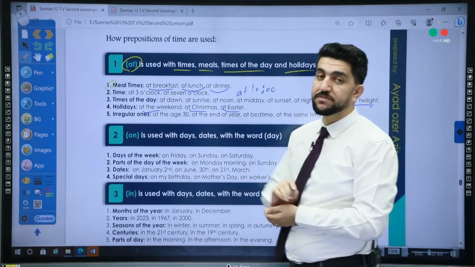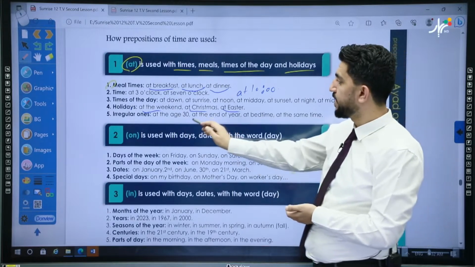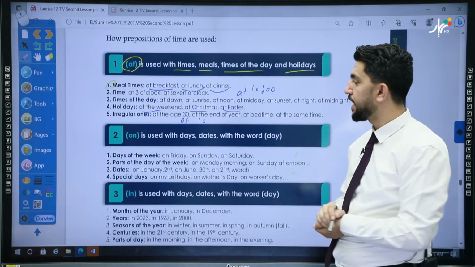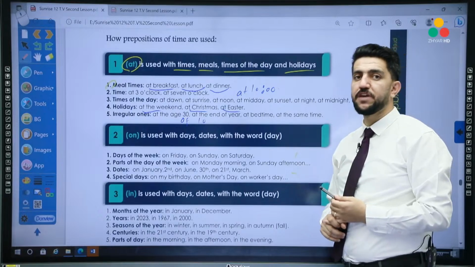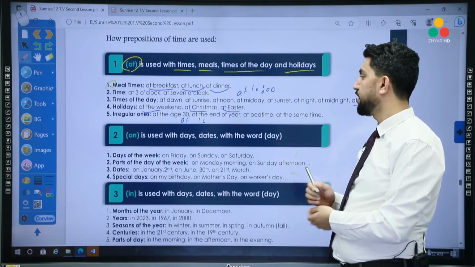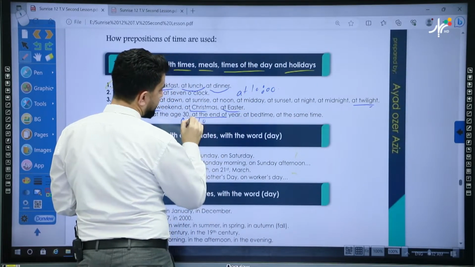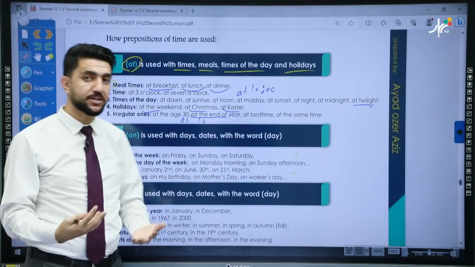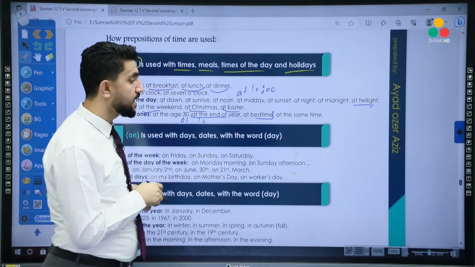We also have some irregular ones. For example, at the age of 30 or at the age of 19 or 20, in this case we use at. We can say at the end of the week, at the end of the month, at the end of the year. At the end of, we can use it with something else: at the end of the lesson, at the end of the game, at the end of the match. Or at bedtime.